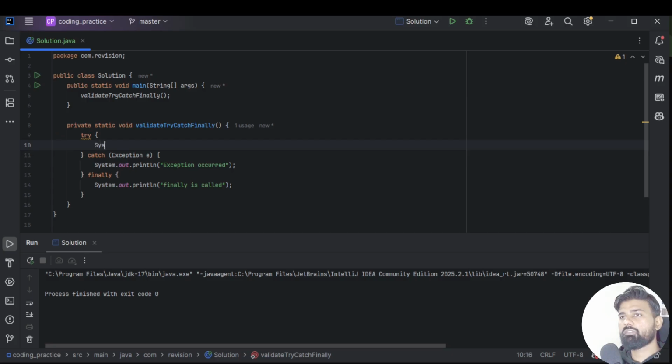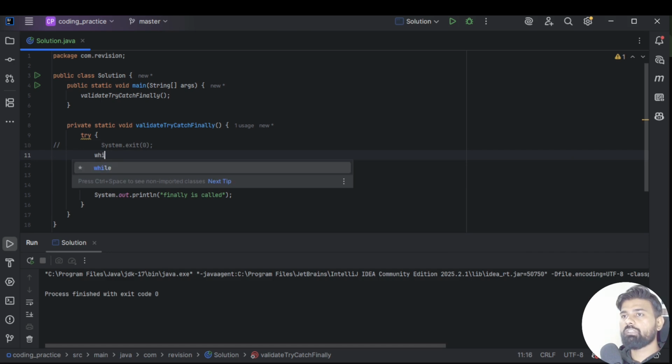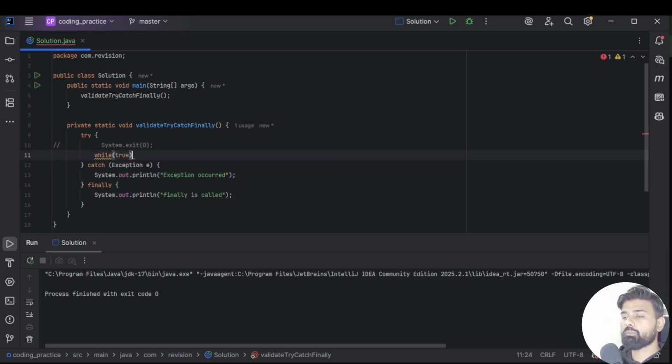So the first thing which we have discussed, we just have to use System.exit and pass some sort of a status. In this case, finally block will not get executed. Another scenario which we have is where we use an infinite loop. In that case, again, the JVM will not get an opportunity to execute the finally block. So let me execute it again, and this time your code will go into an infinite loop. So you will not see the process finished statement. So this is an infinite loop.